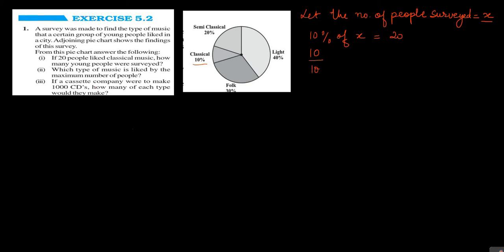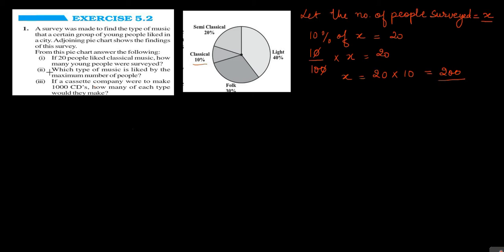10% means 10 upon 100, and "of" means multiplication. So 10 upon 100 multiplied by X is equal to 20. The 0 will cancel with 0. Therefore, X is equal to 20 multiplied by 10. This is equal to 200. Therefore, there were 200 people who were surveyed.